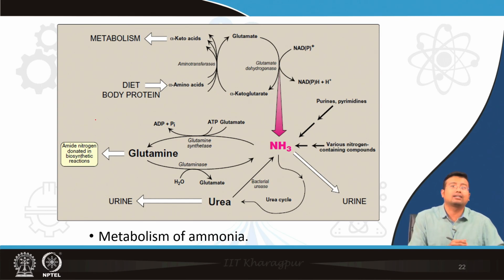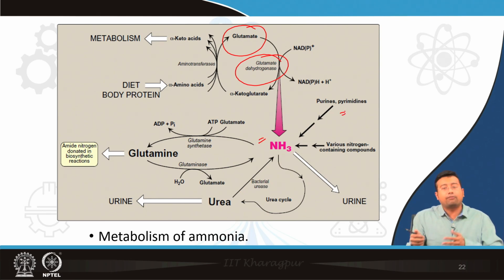Alright, so this is the crux of ammonia metabolism, showing the same thing in a different form, where ultimately via transamination we are getting glutamate, and through glutamate dehydrogenase oxidative deamination we are getting ammonia. It can also be obtained from multiple minor sources, for example glutamine.